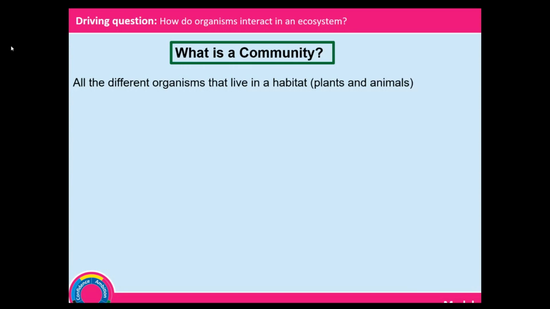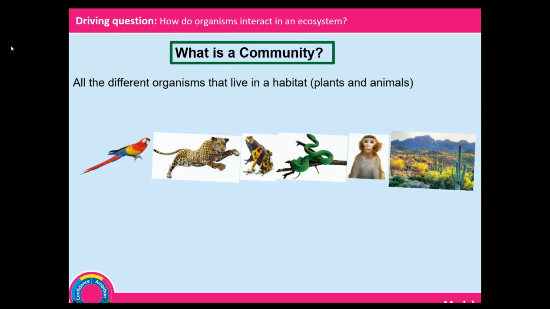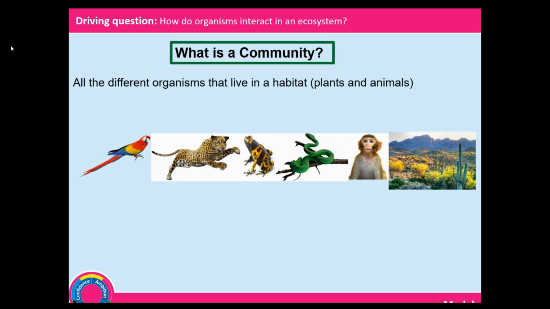So, when we mean all the different organisms, it includes both plants and animals. That's what we mean by a community. An example is all the animals you can find in a particular location. Let's say if you go to the rainforest, all the different animals, insects, plants or flowers, all of them that you can find in that area is what will make up the community.